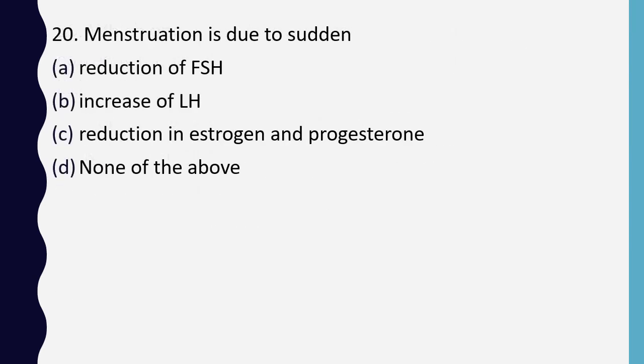Question number 20. Menstruation is due to sudden reduction of FSH, increase of LH, reduction in estrogen and progesterone, none of above. The correct answer is option C, sudden reduction in estrogen and progesterone results in menstruation.